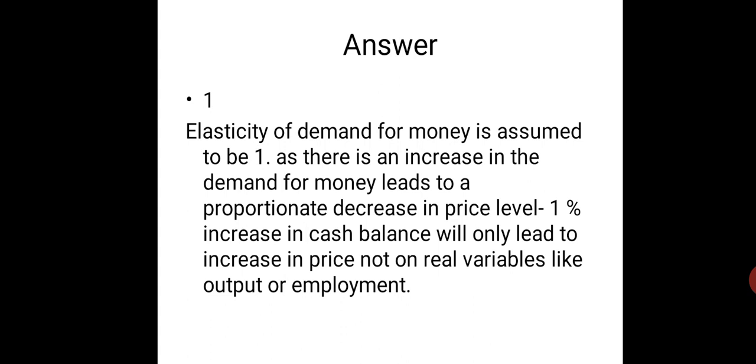So there is a proportional direct change in money supply, money demanded and price level. If there is more money, more cash balance is being kept, the same level of changes in prices can also be seen in the economy. So elasticity of demand is equal to 1, right? If it is greater than 1, then the change has to be non-proportional, that is, more price level change can be expected.